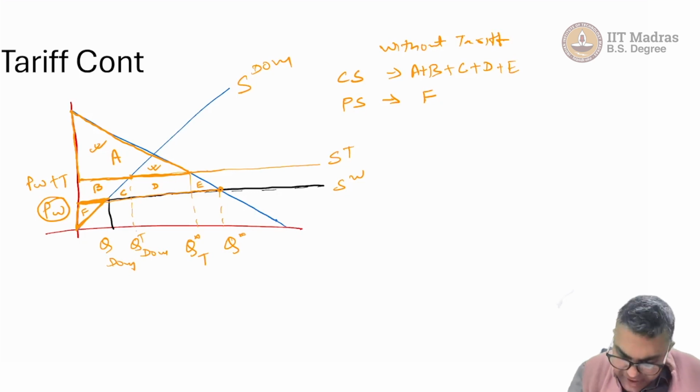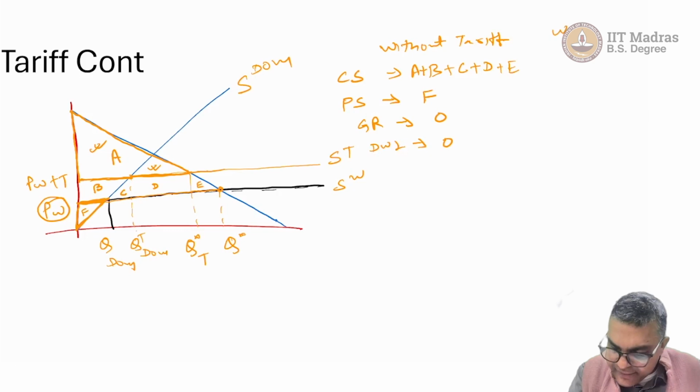Without a tariff there is no tax. How much is government revenue? Zero. How much is the deadweight loss? We can say there is no deadweight loss, it's operating efficiently. Now we can look at what happens with a tariff.